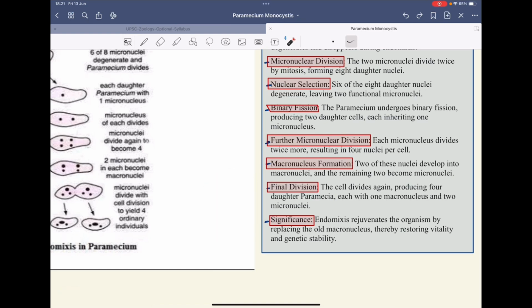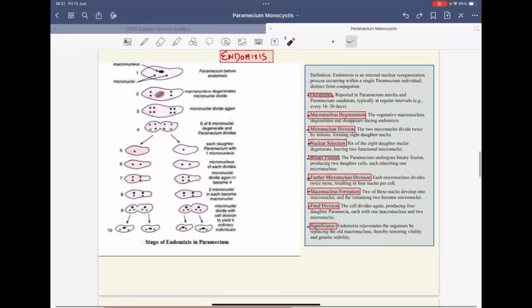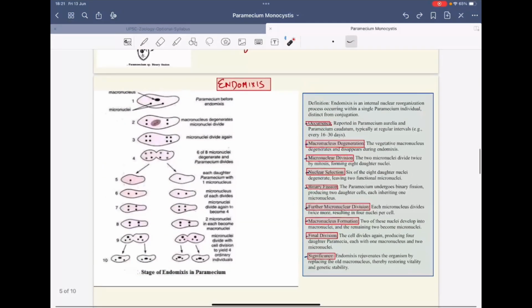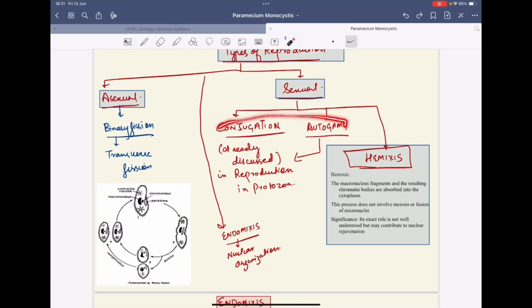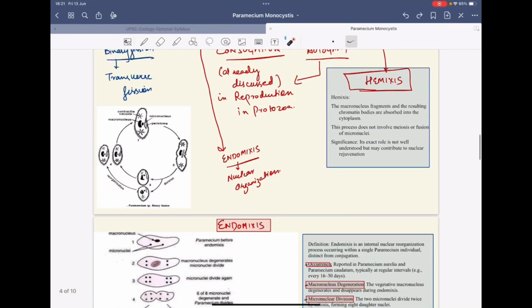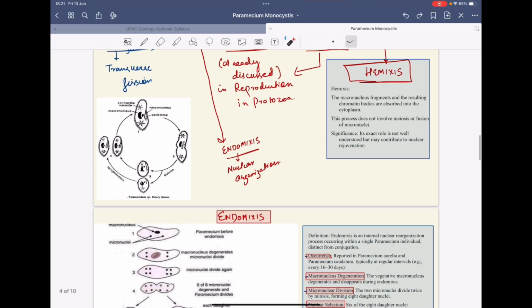And the significance: it helps in the rejuvenation of the organism. So this is all about endomixis and reproduction. Again, I'll tell you to go back and study conjugation in detail. Questions are asked. It has been discussed very deeply in the topic that we have already discussed. That was the reproduction in protozoa.